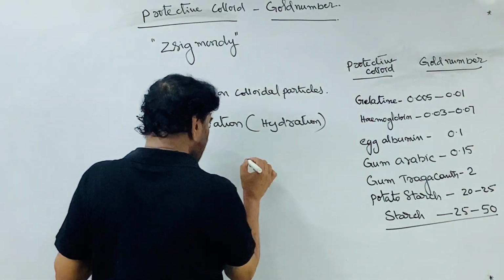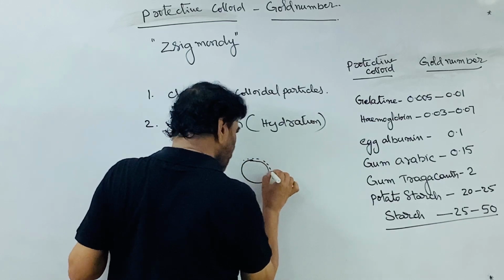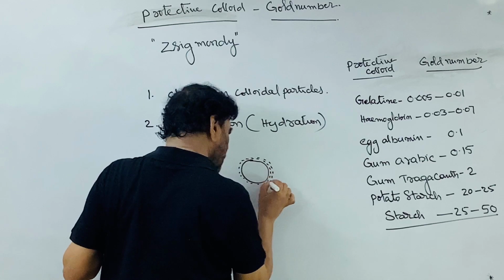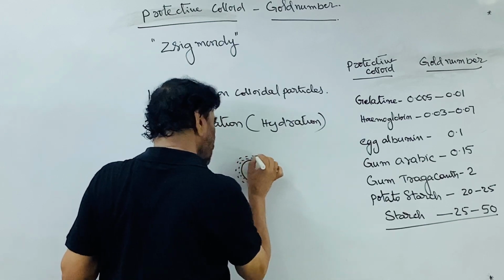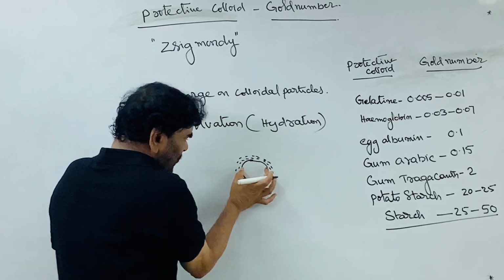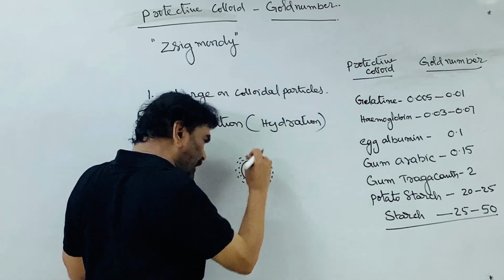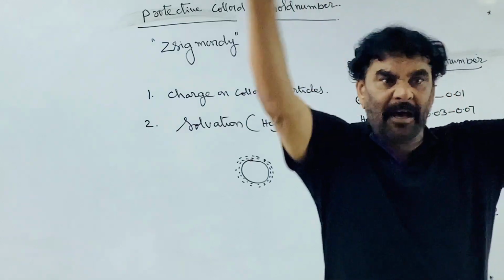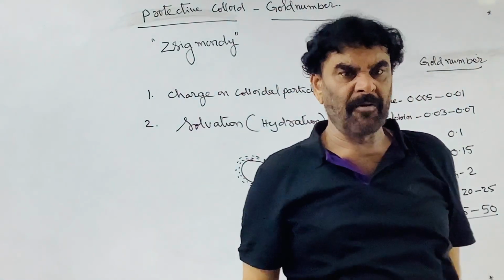So solvent molecules are associated around this. This is the small colloidal particle. It is solvated. Many water molecules or solvent molecules are enveloped around it.